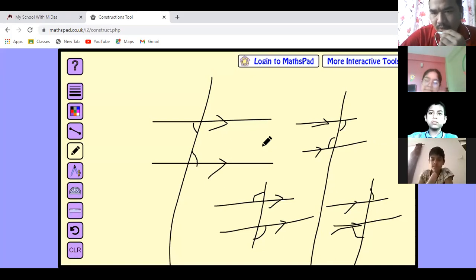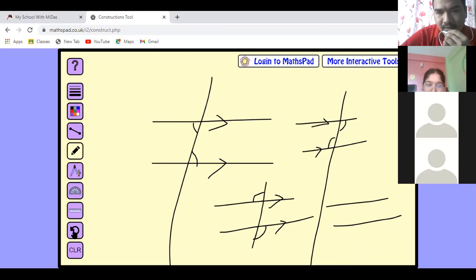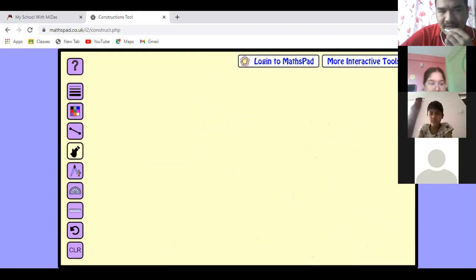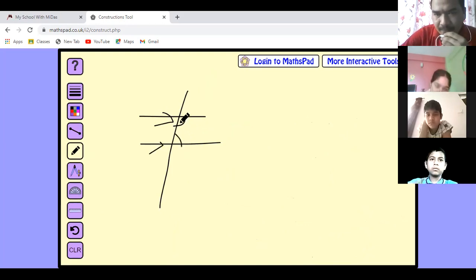Good. Now, only one thing is left for this exercise. I am going to show you that. When a pair of lines is cut by the transversal, if these two lines are parallel, then look here. If both angles are on the same side, both inside, this type of angles is known as co-interior angles.